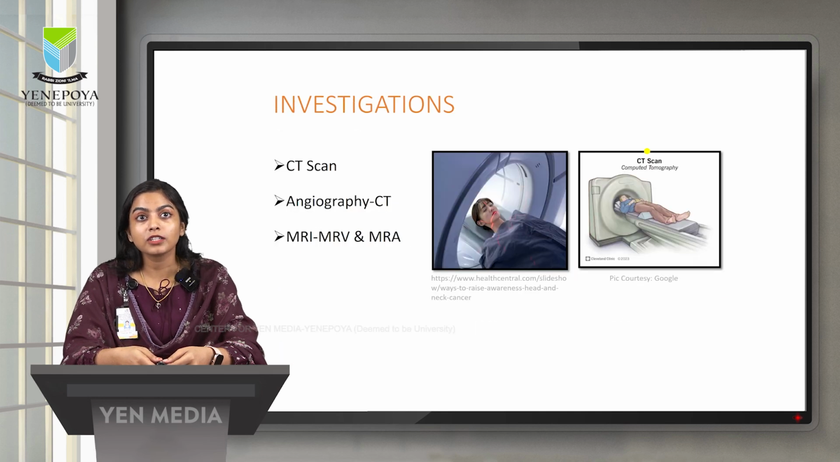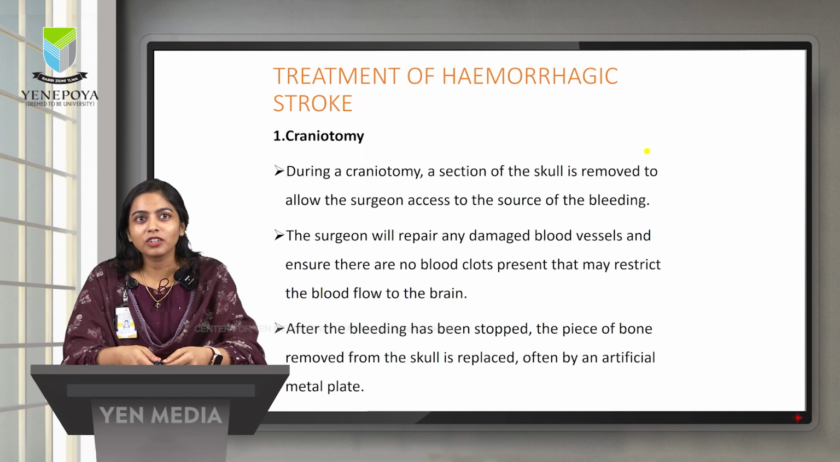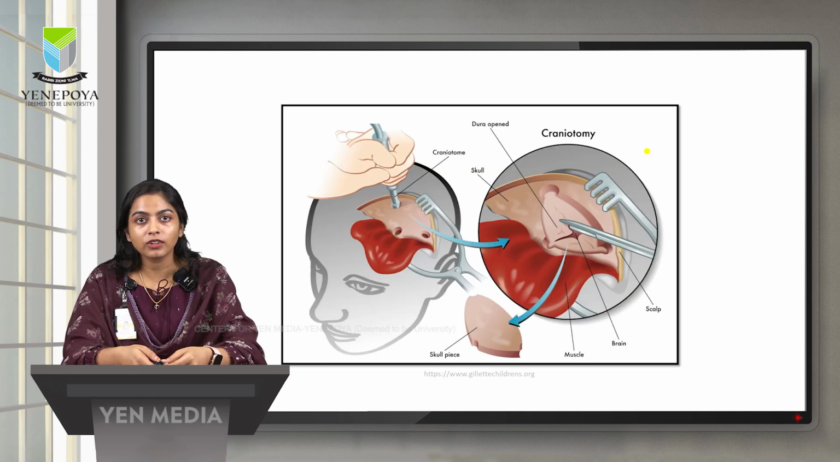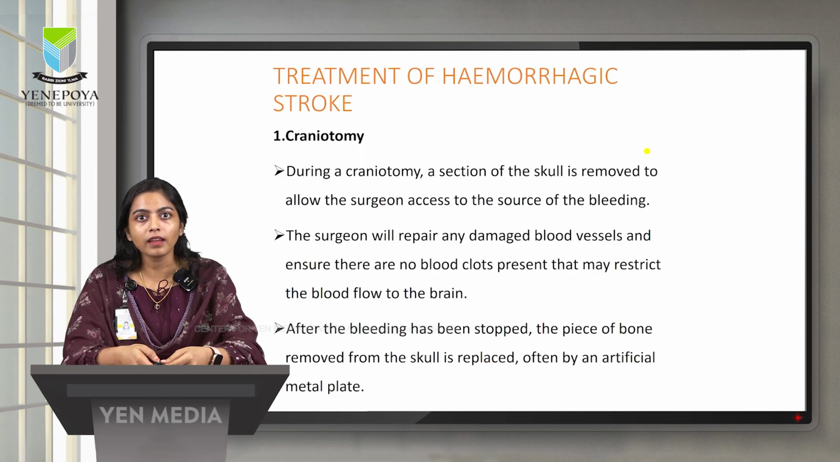What are the investigations of hemorrhagic stroke? CT scan, CT angiography, MRI, MRV, MRA. Moving to the treatment of hemorrhagic stroke, it involves surgical intervention. The first one is craniotomy, where the surgeon will cut the skull and remove the bone, and will also repair all the damaged blood vessels and ensure that there are no blood clots present that may restrict the blood flow